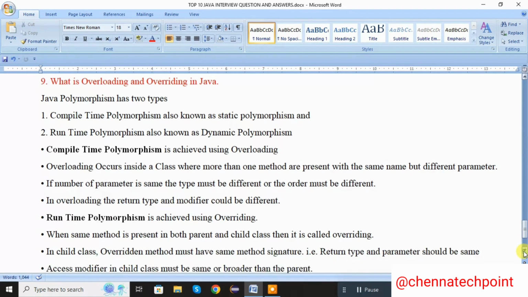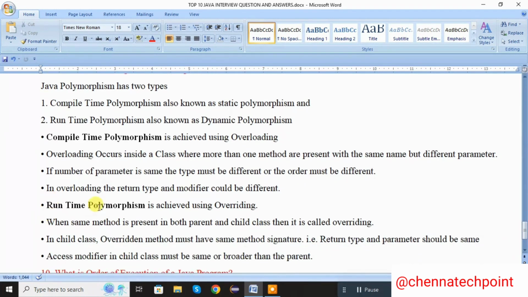Runtime polymorphism. Runtime polymorphism is achieved using overriding. When the same method is present in both the parent and child class, it is called overriding. In the child class, the overridden method must have the same method signature.